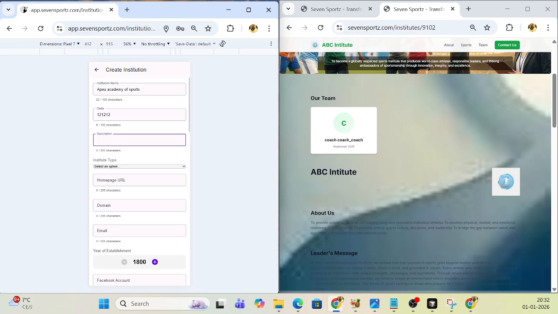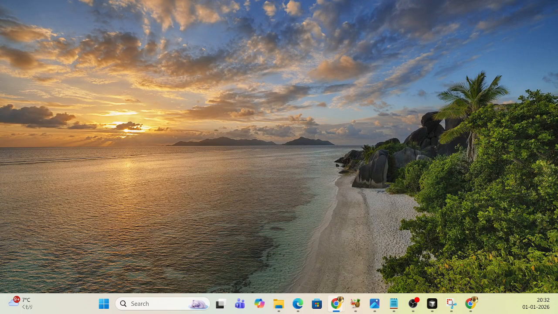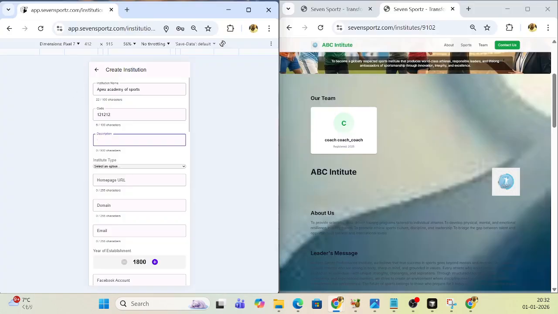Okay, and since I don't have time, I'll just bring in some information about, let us say, description. I just copy paste something here, and for your homepage URL, I'm just putting google.com.